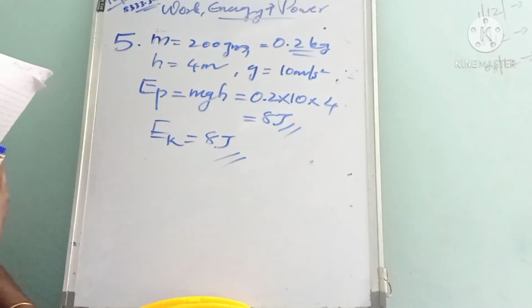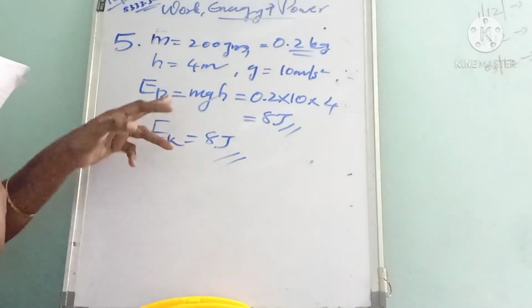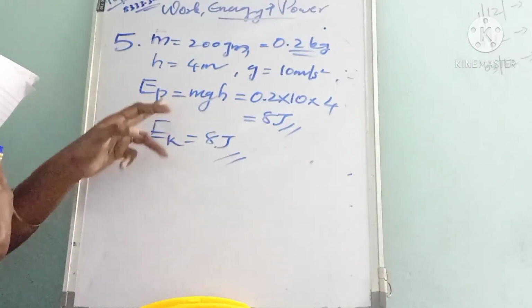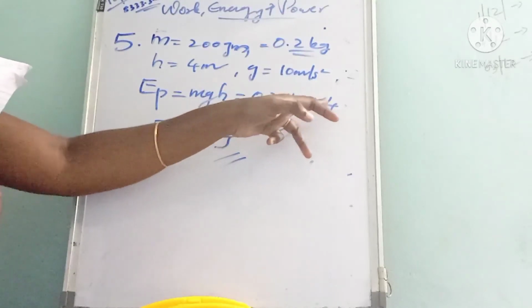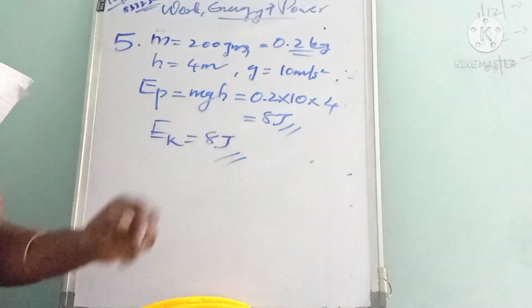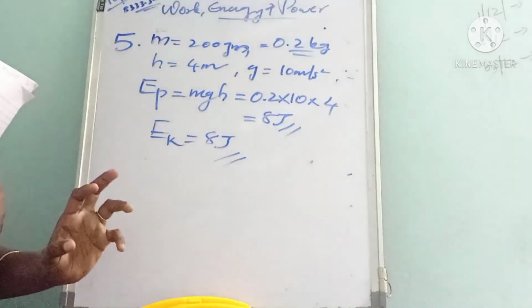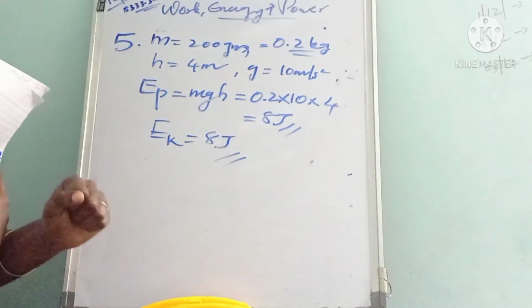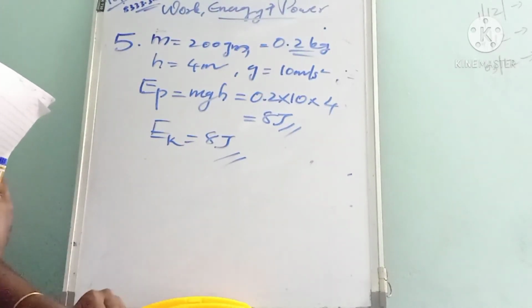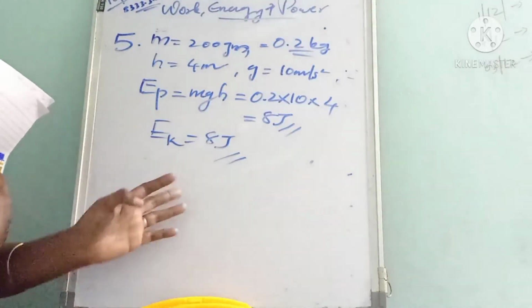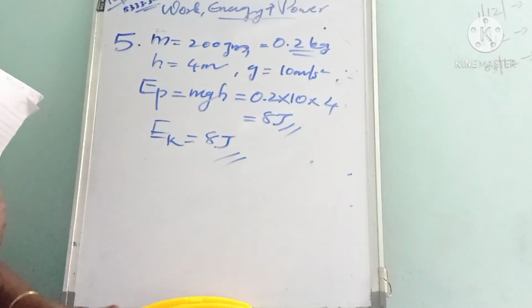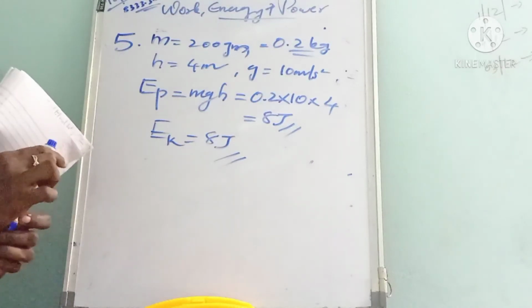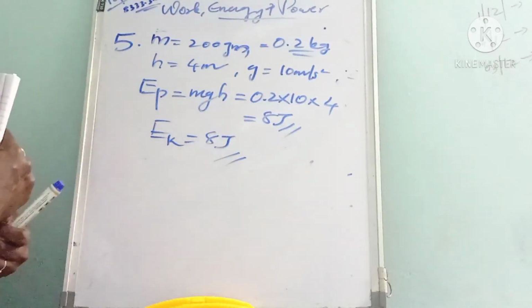First we have to calculate the potential energy at a height of 4 meter. For that we are using the equation potential energy is equal to mgh. So m is 0.2, g is 10 and h is 4. So we got 8 joule. And the kinetic energy just before the ball hits the ground is also equal to what? The potential energy is equal to kinetic energy. That is, we can write Ek is equal to what? 8 joule. Listen.